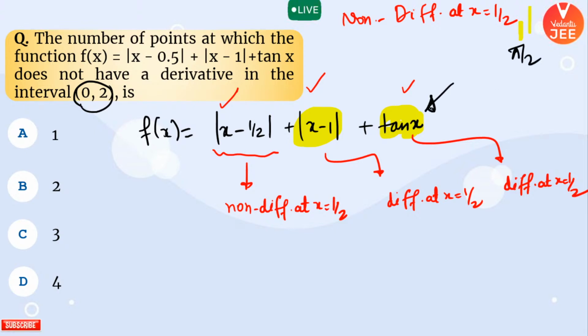And if a function is not continuous, it can never be differentiable. Pi by 2 is nothing but 1.57 something, which is definitely lying between 0 to 2. Hence, these are the 3 points at which your entire f of x cannot be differentiable: that is at x equal to 1 by 2, x equal to 1, and x equal to pi by 2.